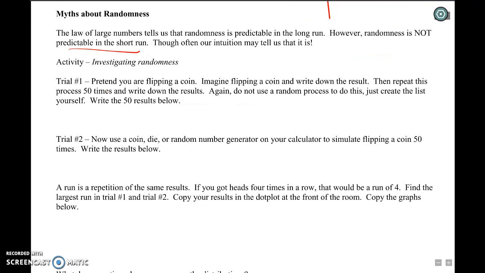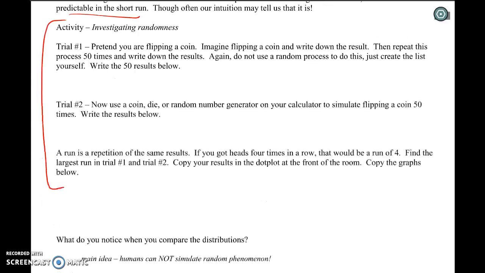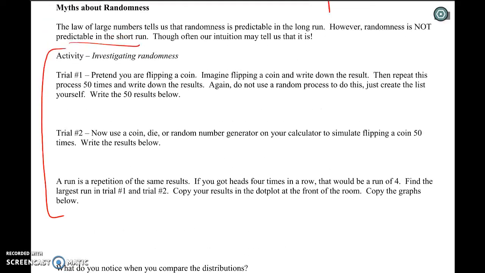So this is another little activity we did in class. I guess I could just talk about it. Basically, we had kids generate their own sequence of heads and tails. Imagine in your mind you're flipping a coin. I get a heads, I get a tails, I get a heads and a heads and a tails and a heads. I had the kids do 50 of those just from what they think happens. And then I had them actually flip a coin and record the heads and tails.